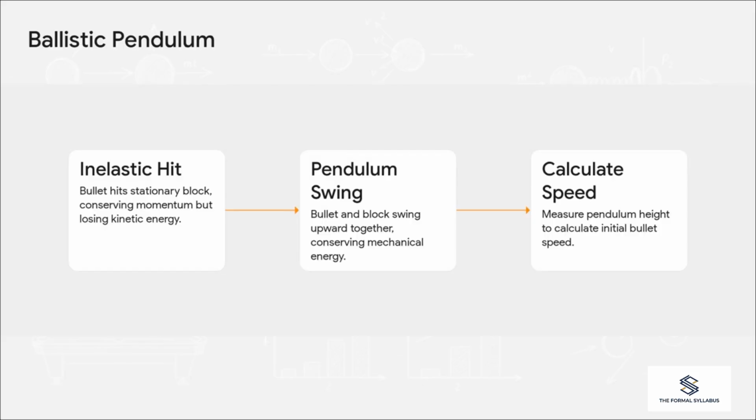We can also apply these rigid rules to the classic ballistic pendulum, which is a brilliant device used to measure the speed of a bullet. Here's how it plays out. 1. The bullet hits a stationary wooden block, a perfectly inelastic collision where momentum is conserved but kinetic energy is lost. 2. The combined bullet and block swing upward. Now mechanical energy is conserved. 3. By simply measuring how high the pendulum swings, we can work backward. We seamlessly shift from energy conservation during the swing to momentum conservation during the crash to calculate that a tiny bullet was traveling at an astonishing 199 meters per second right before impact.